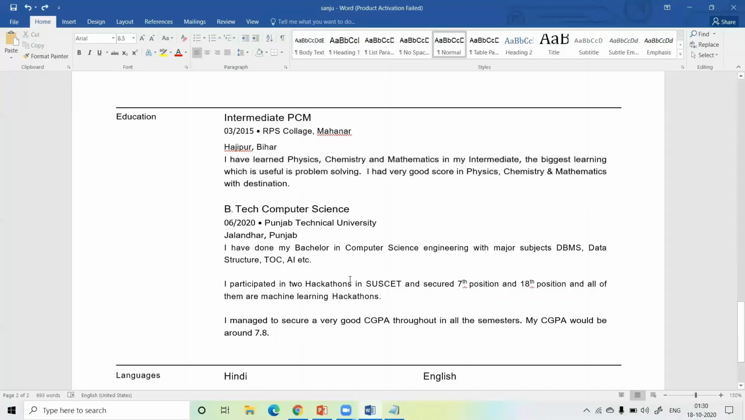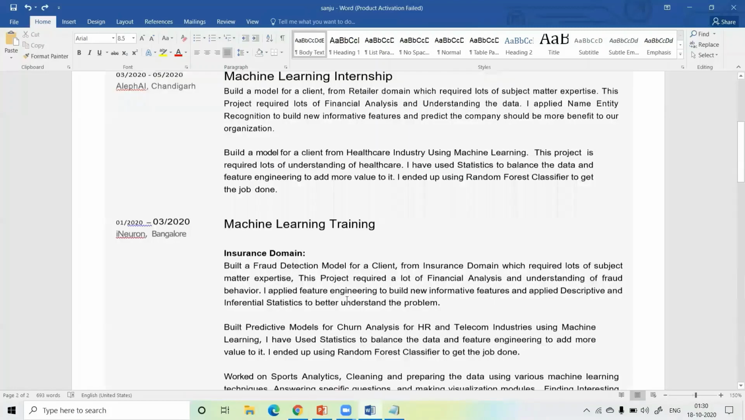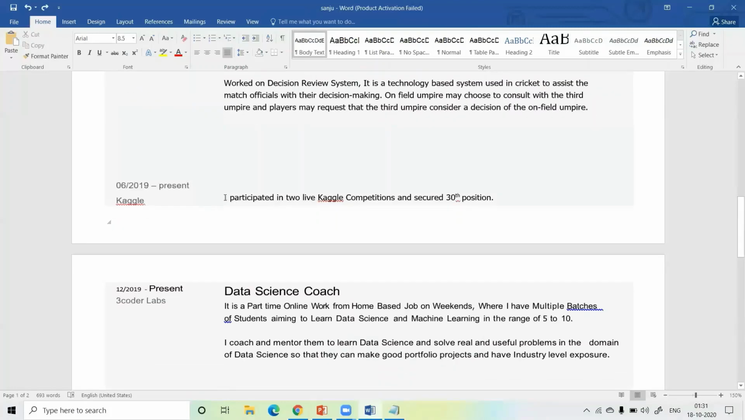Also, if you have participated in hackathons or live hackathons like Analytics Vidhya, MachineHack, or Kaggle, then you have to add this. In the upper part, I also added that I participated in 2 live Kaggle competitions and secured 30th position. So make sure you add your achievements.